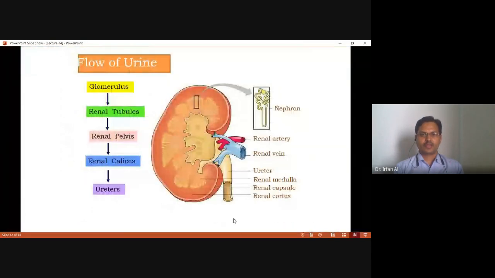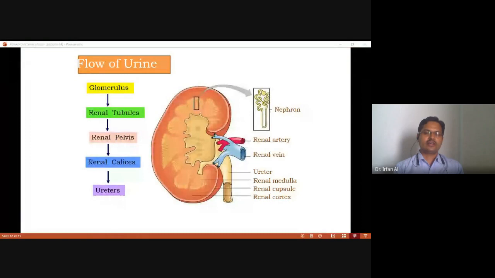This figure shows the flow of urine. First of all, the filtrate comes into the glomerulus, part of the nephron. Then it enters the renal tubule, then the renal pelvis, then the renal calyces, then the ureters. So this is the flow of urine.